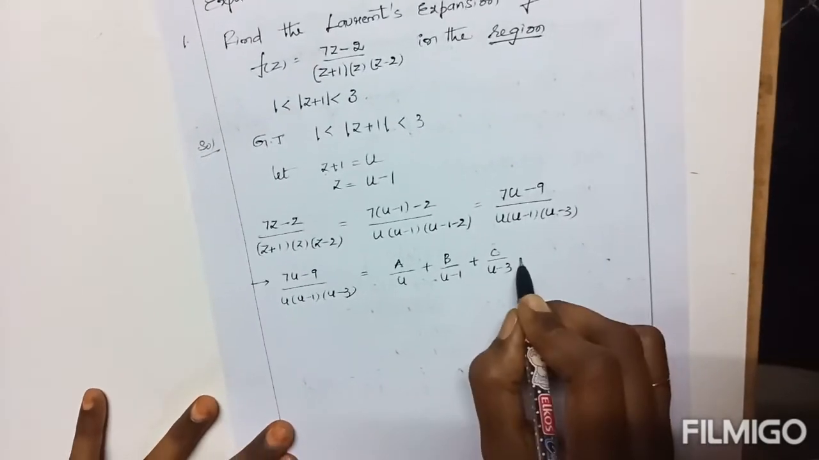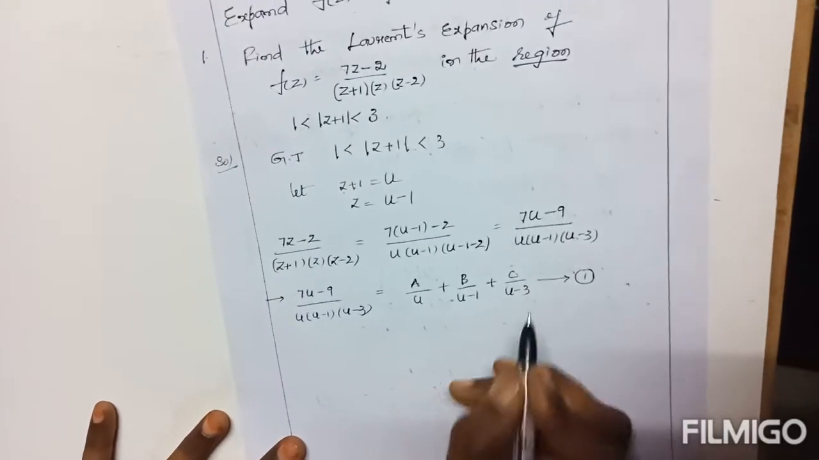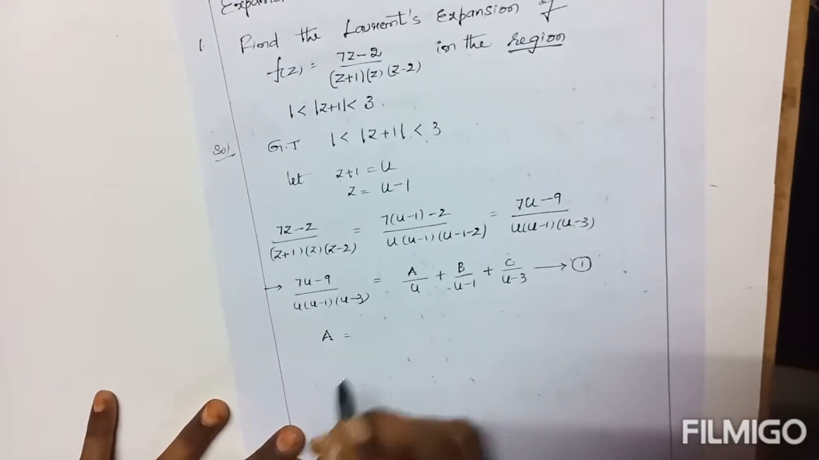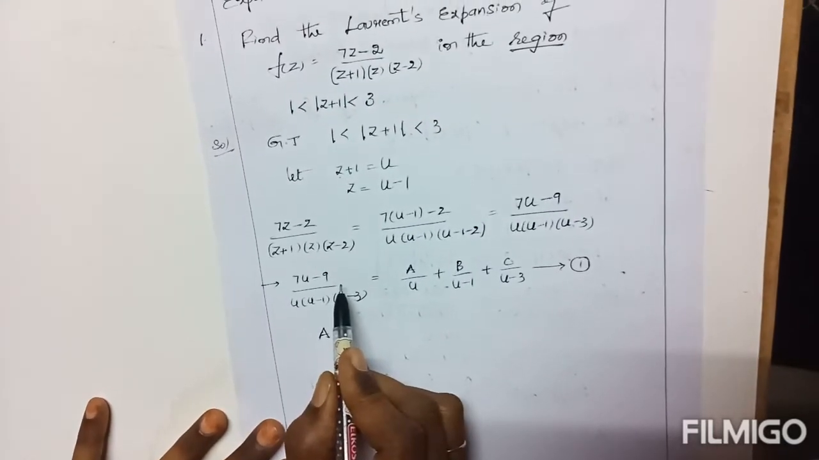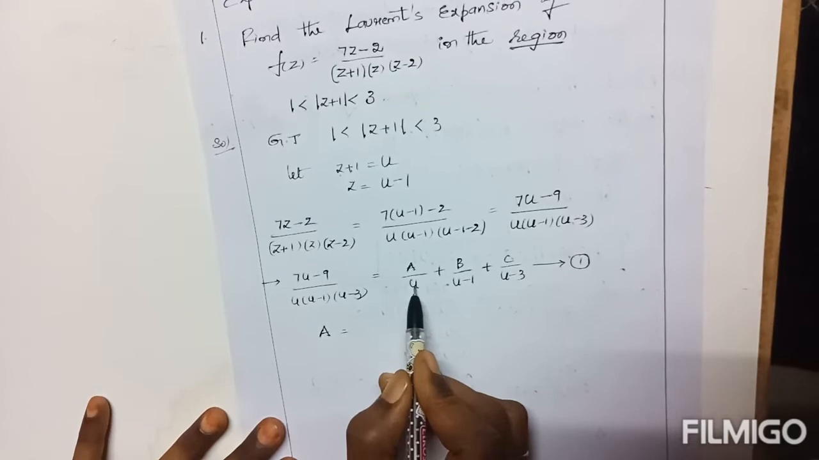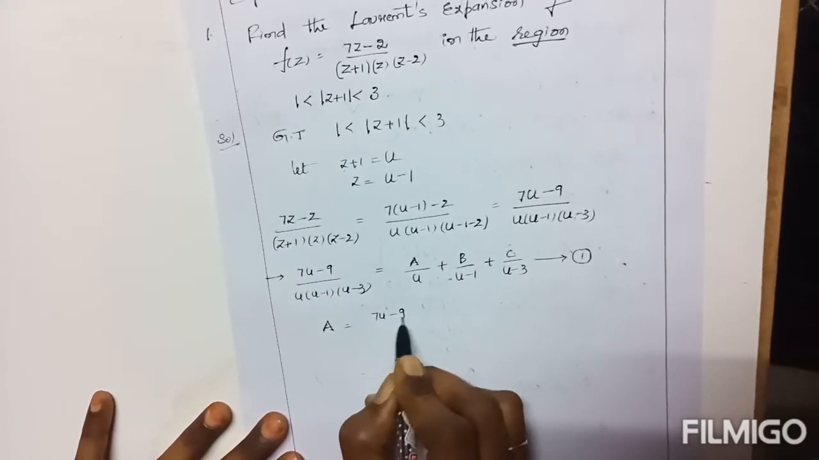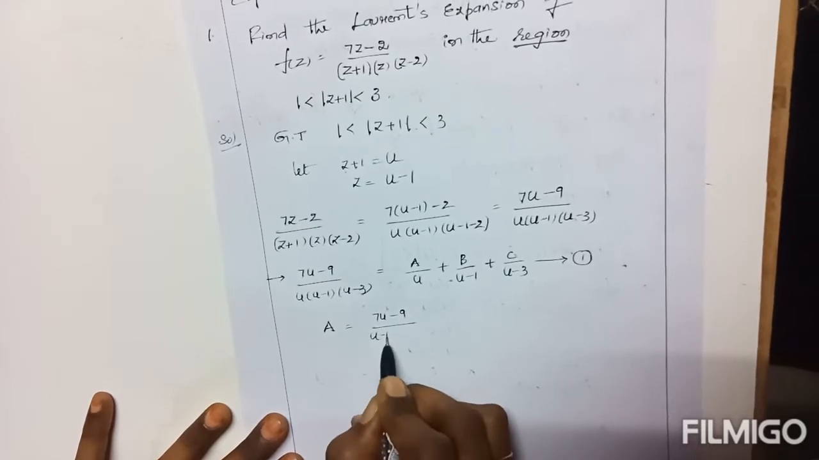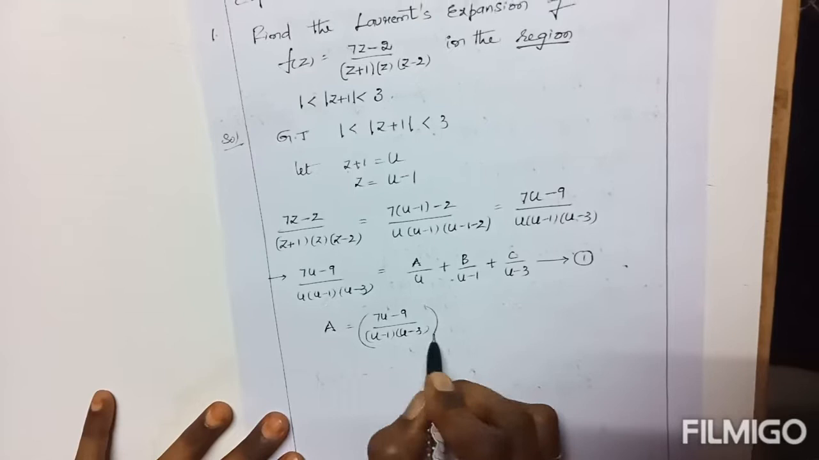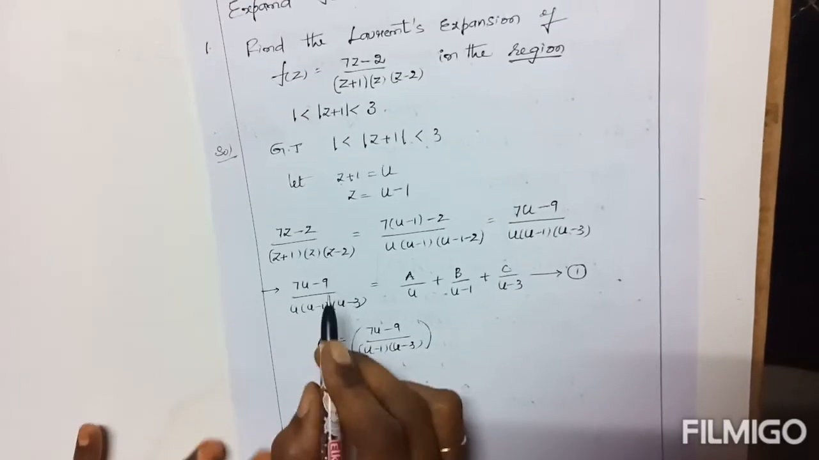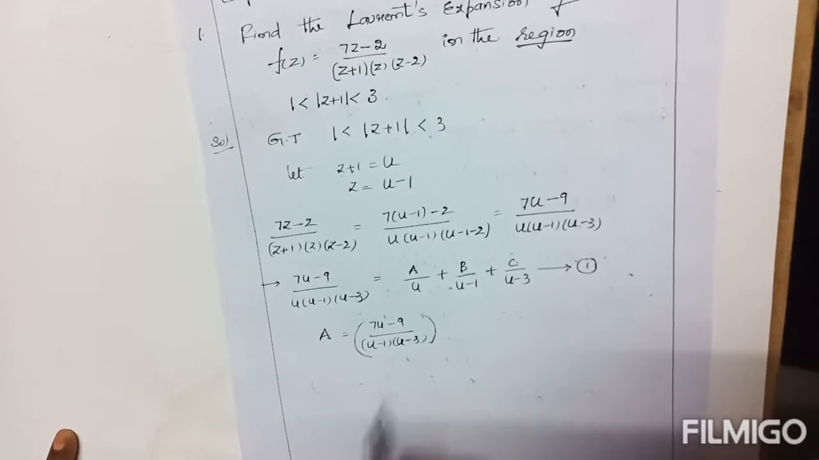After that, this is equation 1. Now we need A, B, C. To get A, the shortcut rule is: write the complete fraction except the denominator factor of A only. Now (7u − 9)/((u − 1)(u − 3)). Okay, this is the fraction. I have written the complete fraction except u only, which is the denominator of A.